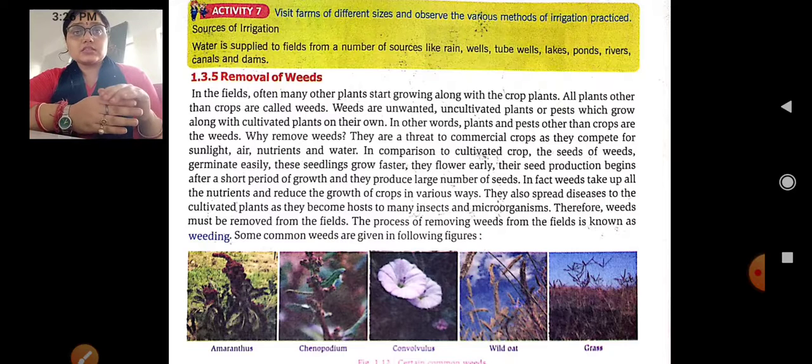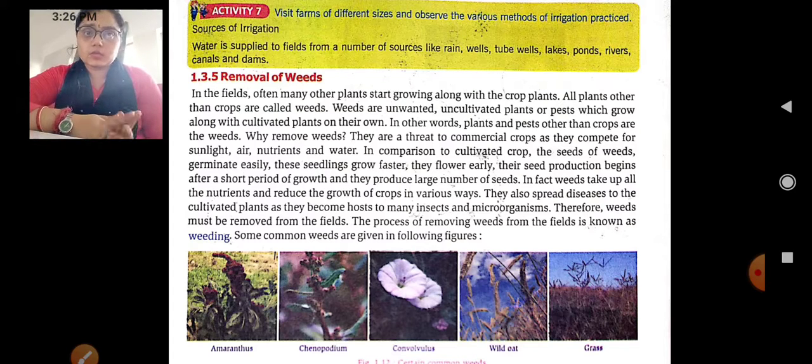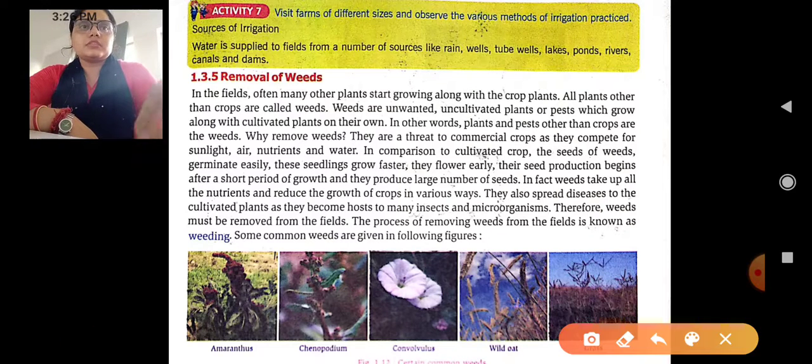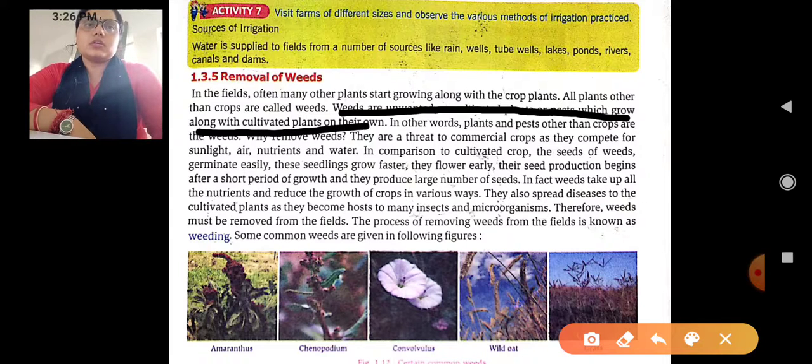But the unnecessary plants which have grown surrounding the field are your weeds. Weeds are the unwanted, uncultivated plants or pests which grow along with cultivated plants on their own. In other words, the plants and pests other than the crops are the weeds.